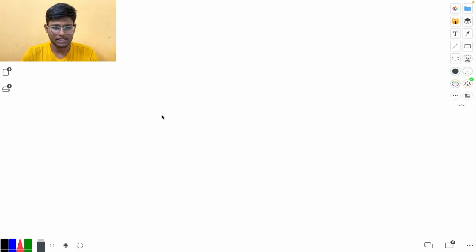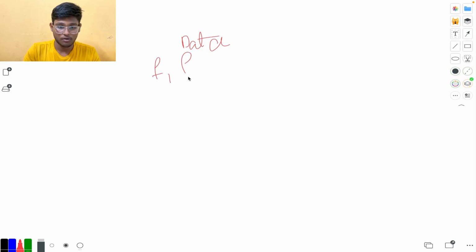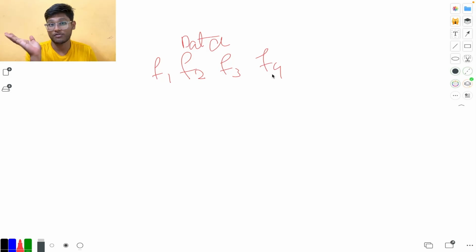Okay, so now let us take an example of databases, how databases and features work. Considering we have a data here with feature 1, feature 2, feature 3, and feature 4. As I explained earlier, assuming we have a cat and it has some features. Every feature has points.